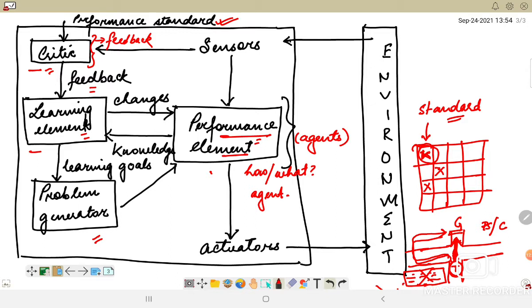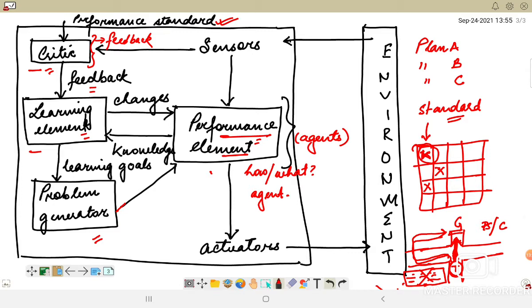Let's say he misses out on the scenery. Okay, so the problem generator's role is to suggest these exploratory actions. So this is like an option generator. It will facilitate the agent to take other actions also. That means there is plan A, you also have plan B, and you also have plan C. All this will be supported by the problem generator.